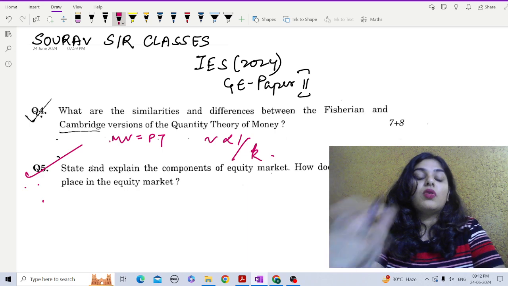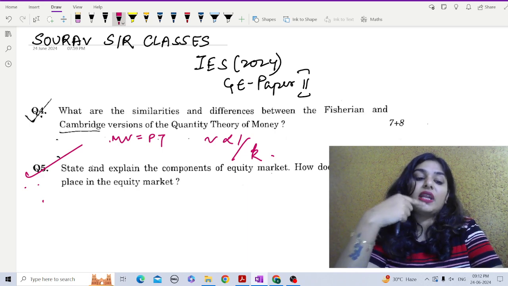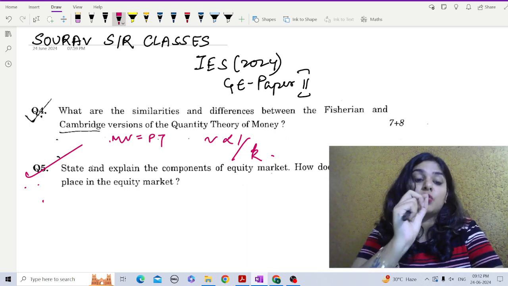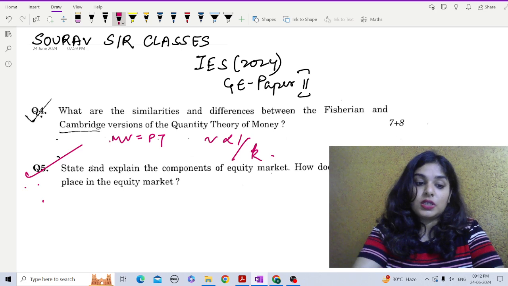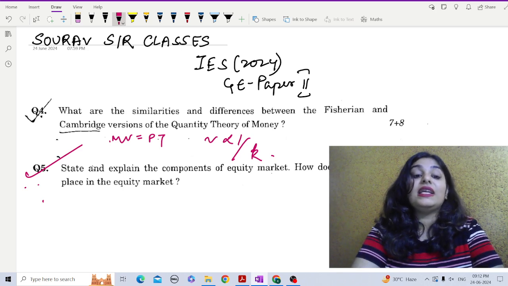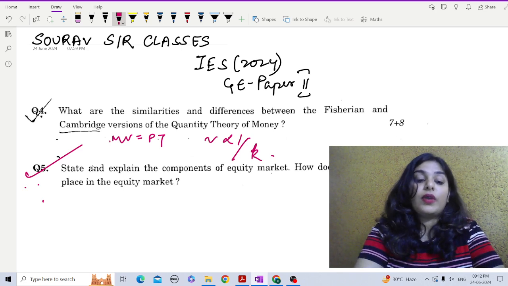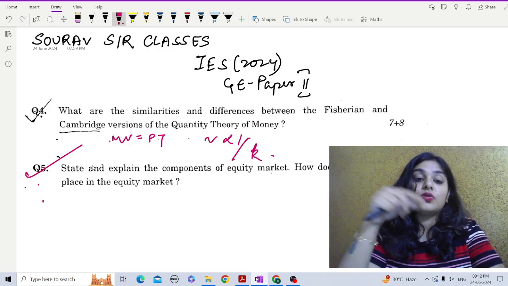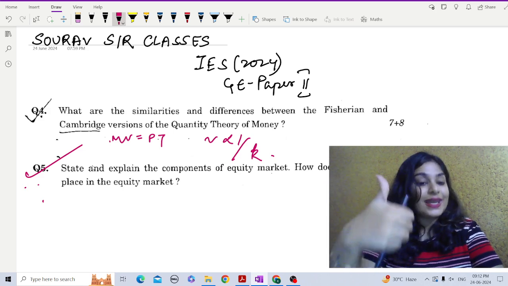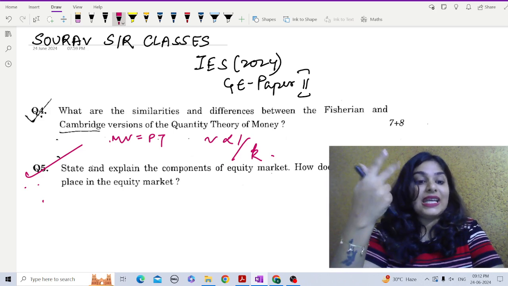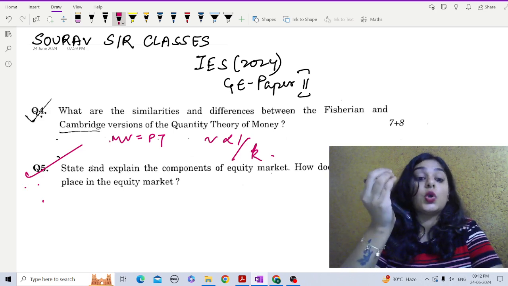Now, who are the participants here? There is a variety of participants. For example, the issuers, like the companies. Investors, those who buy the shares, such as retail investors and institutional investors. Then there are intermediaries, those who facilitate the trading process. So what are the intermediaries? Stock exchanges, brokers, market makers, depositories, and custodian banks.